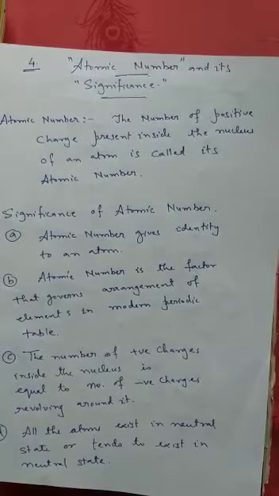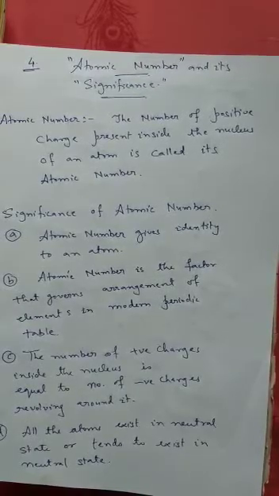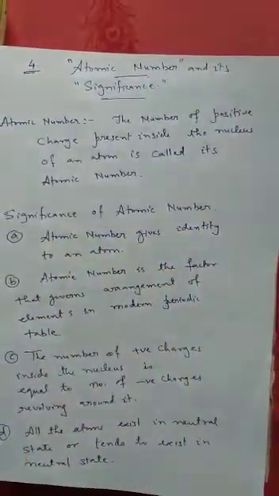It cannot be any other element. And if the atomic number is 2, it has to be an atom of the element helium. Just because the atomic number decides to which element the atom will belong, I say that atomic number gives identity to an atom.